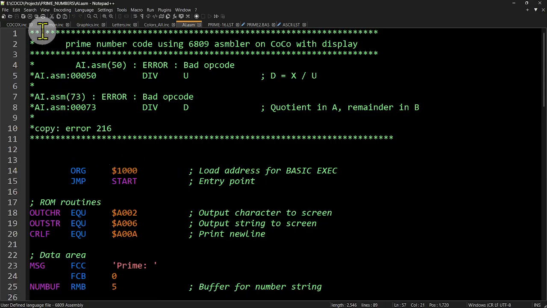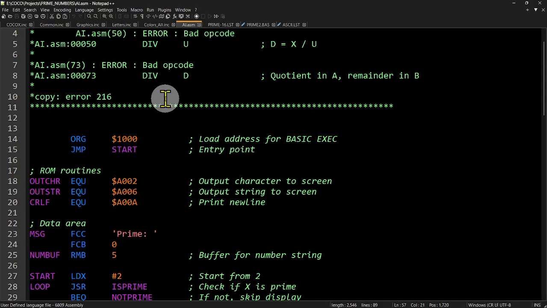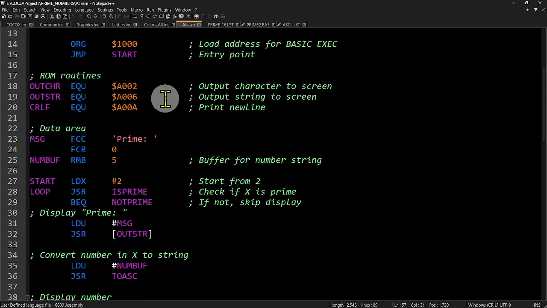Everything from here up, I did not write. I just took it and assembled it right away, and I got a bunch of errors, but I just copied a few of them. The main ones are bad opcode: there is no opcode divide. Okay, divide, that's bad. So I just put them in. There are a lot more errors, but it did assemble. So let's look at that code real quick.